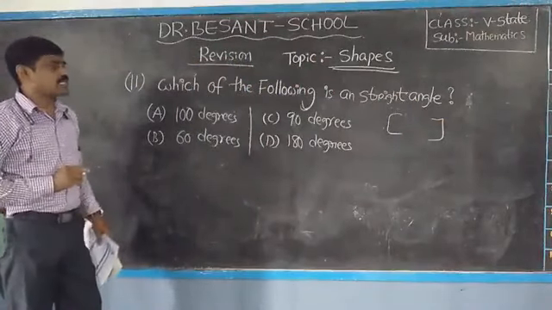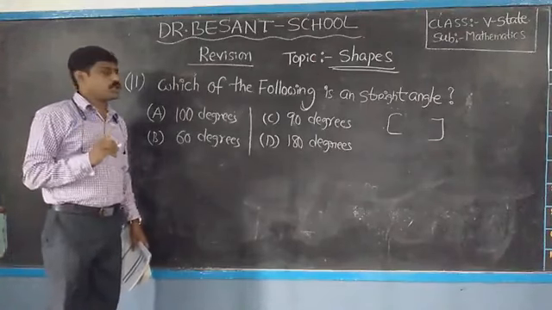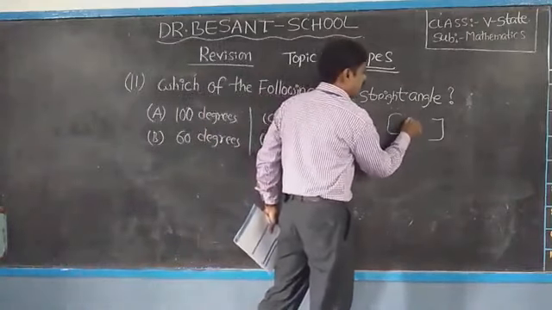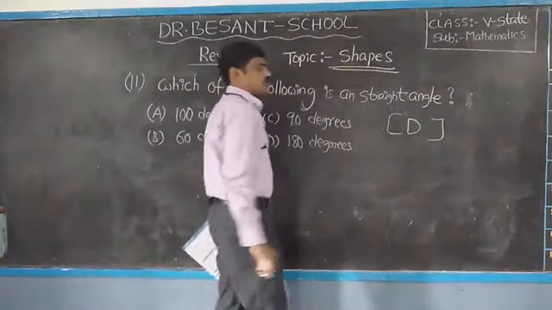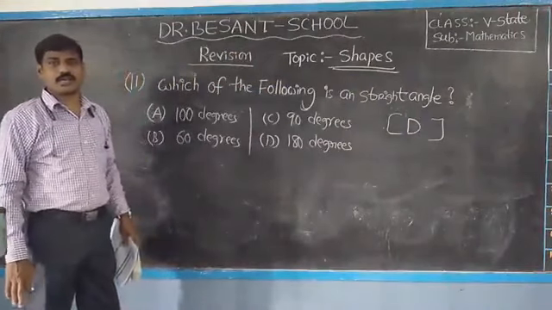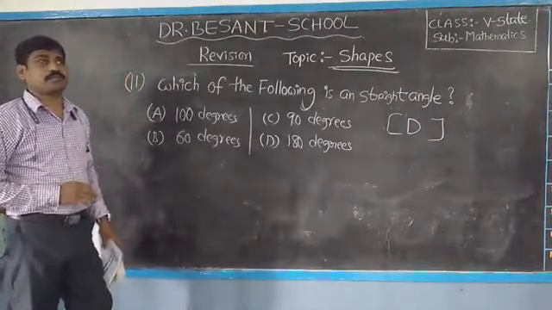So what is the measure of the straight angle? 180 degrees. So which option is correct? Option D is the correct one. So this is the way you have to answer. Okay, children, I hope you understood very well. Children, note down this one.